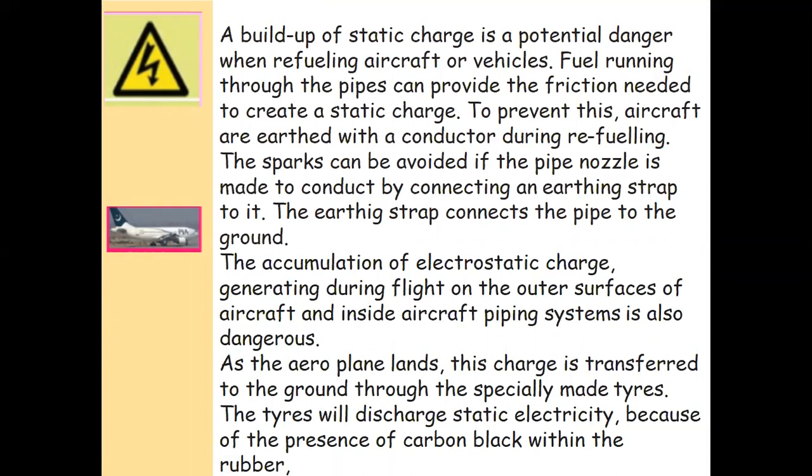To prevent this, the aircraft are earthed, which means a metal conductor is placed from the aircraft to the earth, so that any static charge is discharged. Just like you have seen in that video, there are shoes that conduct and are constantly discharging that person, the charges are going to the ground.